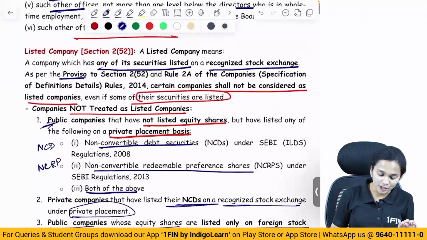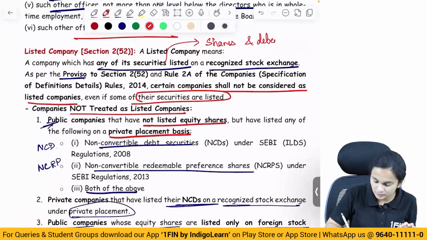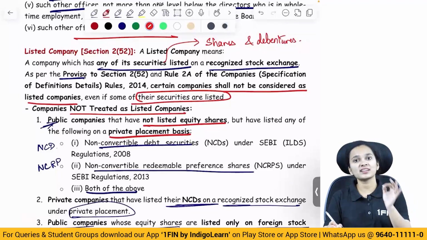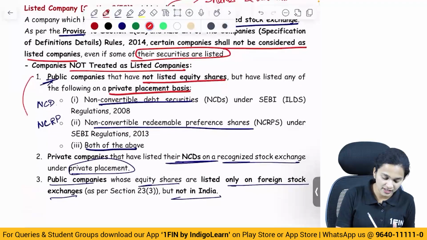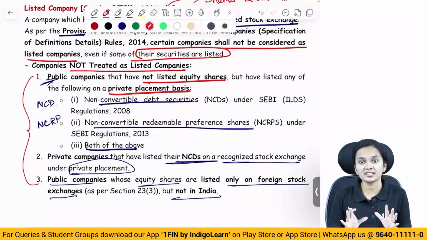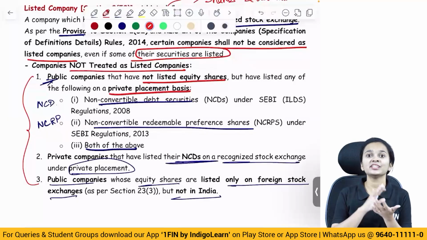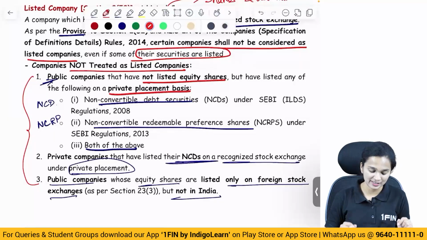See, it says securities, and when the term securities comes up here, security includes shares and debentures. So even in certain situations, if debentures are listed, we can call a company a listed company. However, these are some exceptional situations wherein we will not consider the company as a listed company, though some of their securities are listed on a stock exchange.